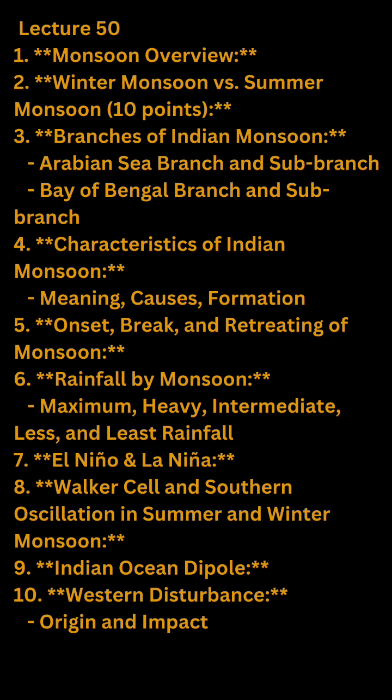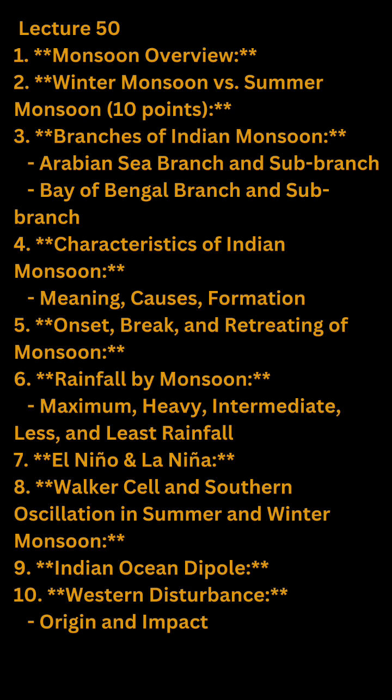3. Branches of Indian monsoon. Arabian Sea branch carries moisture laden winds from the Arabian Sea. Influences the western and central parts of India. Sub-branch, Gujarat branch, affecting the western part of India. Bay of Bengal branch carries moisture from the Bay of Bengal. Influences the eastern and northeastern parts of India. Sub-branch, Ganga Valley branch, which extends into the northern plains.